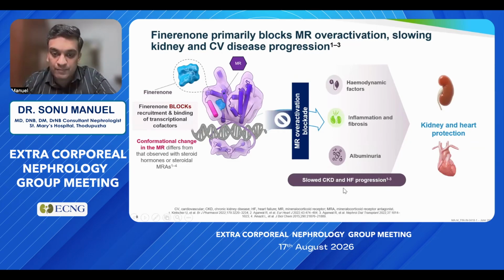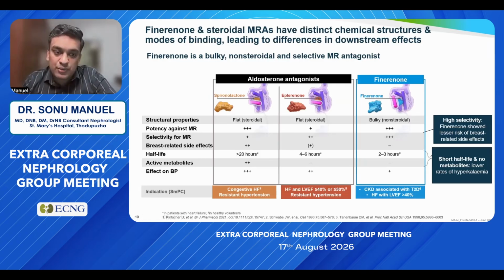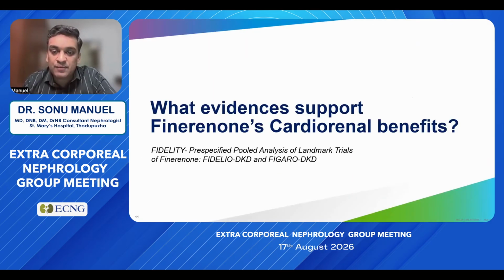The first one, spironolactone, is very potent, but the selectivity was much less, with significant cosmetic side effects and a very long half-life of more than 20 hours. But eplerenone was the second generation agent, in which the potency was low, but the selectivity was very high and the duration was 4 to 6 hours. Finerenone combines both these things. There is significant potency against MR and the selectivity is also high. On the other hand, there is only a short half-life, thus there are lower rates of hyperkalemia. Now, what are the evidences which support Finerenone's cardiorenal benefits?